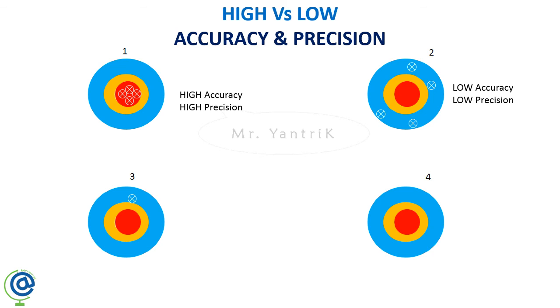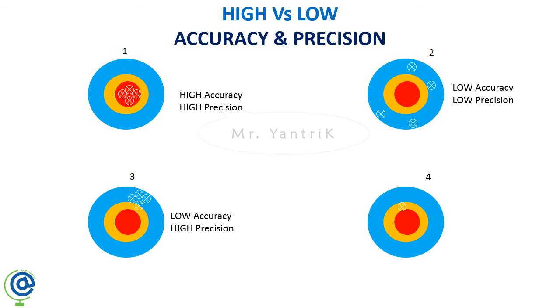And in the third diagram, one blue color line, second one blue, third one blue, and fourth one blue, and all 4 are very near to each other, but very far from the center. So you can say that there is low accuracy here and high precision established.